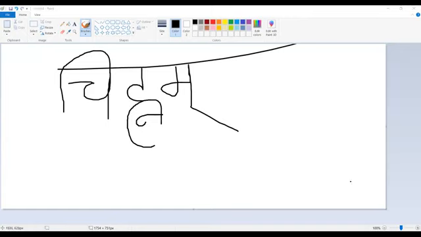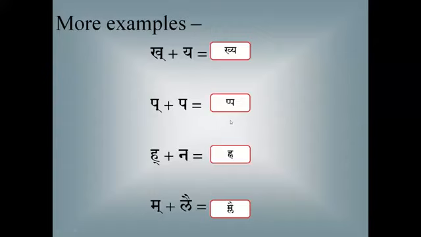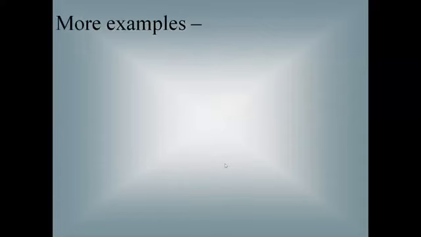Continuing. Makara plus la is mlai. Next person now. Devaki ji. More examples.